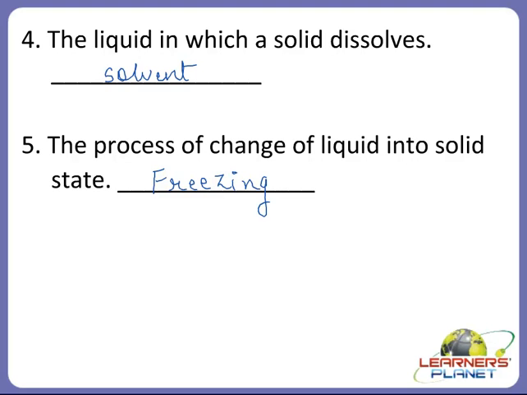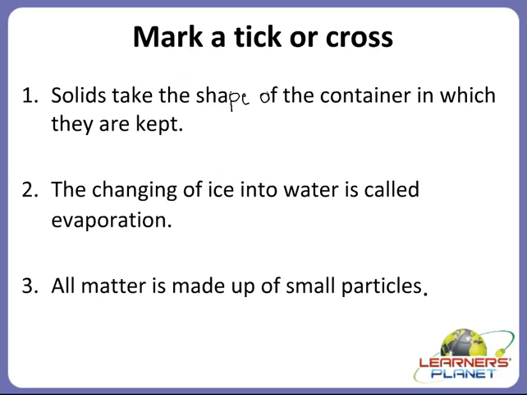Alright children, so I hope that you are clear with this activity. Now we will move on to the last activity, that is mark a tick or cross. So children, I'll read the sentences for you and you have to guess whether the given sentence is true or false, meaning whether the sentence is correct or incorrect. We will mark a tick for the correct statement and a cross for the incorrect statement.